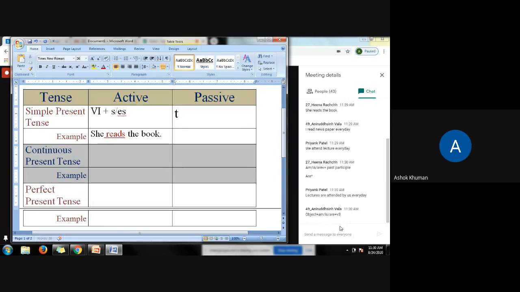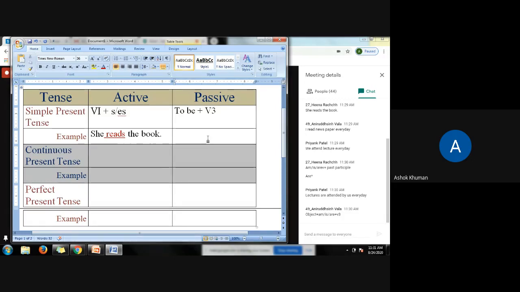So to be means am, is, are, corresponding according to the subject. From these three primary auxiliaries, any one will be used in the sentence. To be plus, very good, V3, past participle. Okay, here I write V3 in short. Okay, Anirudh Singh, yes, object plus am, is, are plus V3. Very good. So object and subject, the position will be interchanged.